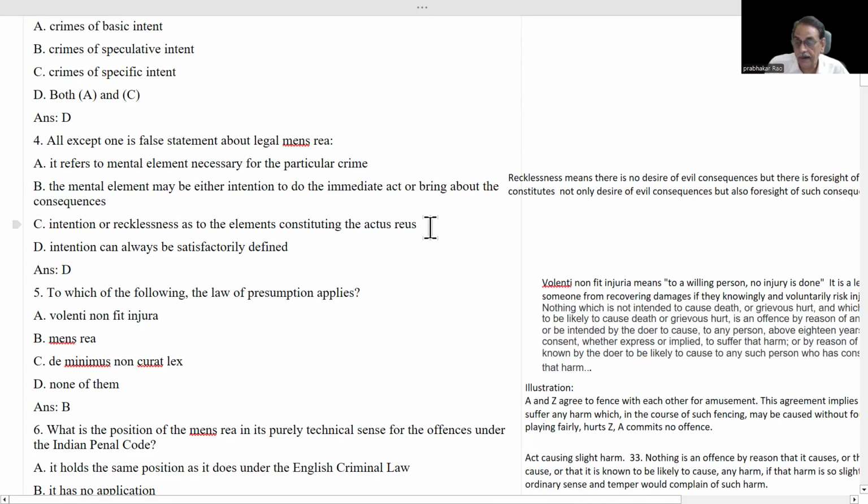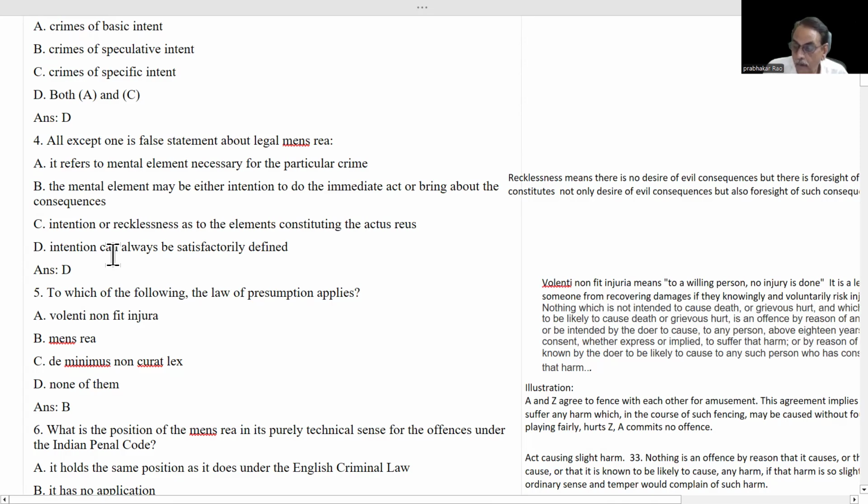C. It is also correct. And the fourth one is, intention can always be satisfactorily defined. No, intention cannot be defined. It is a mental faculty. It can be derived by the subjective considerations, by seeing the circumstances around the crime. That's why the answer is D.